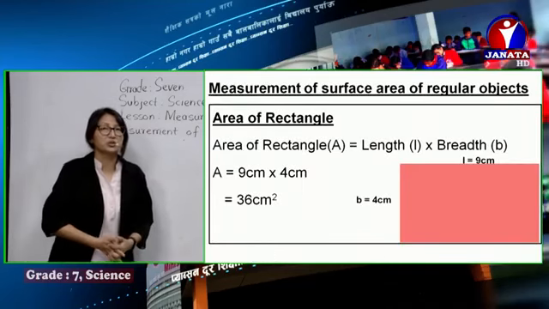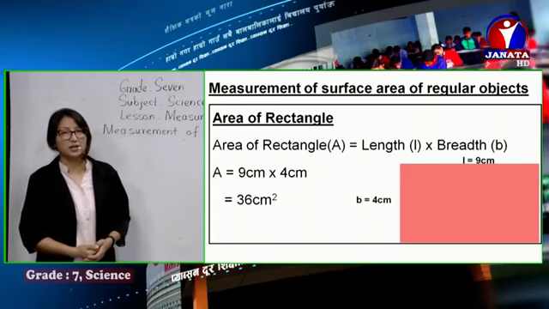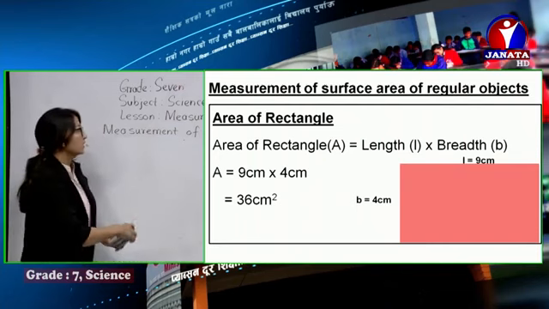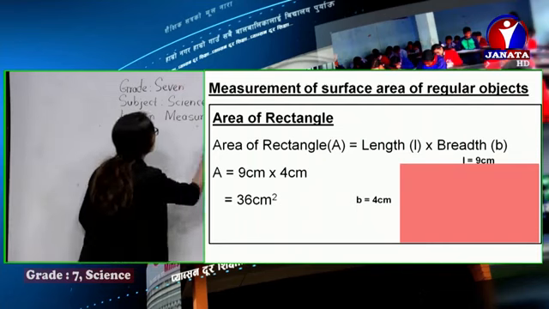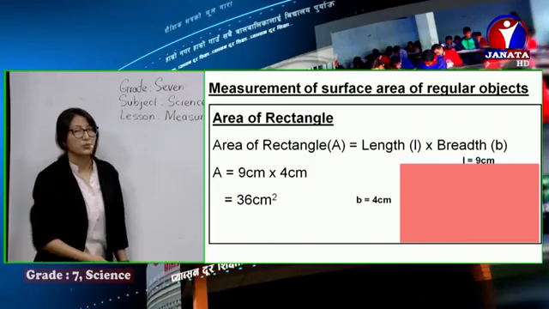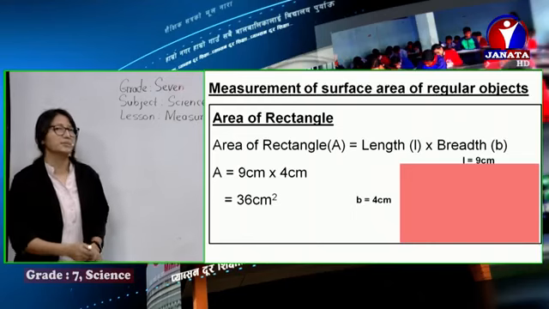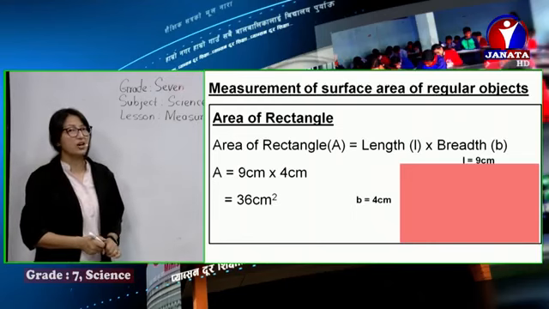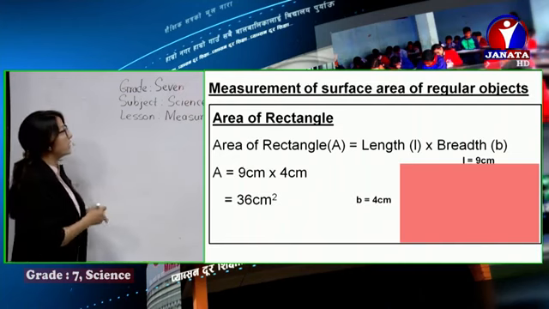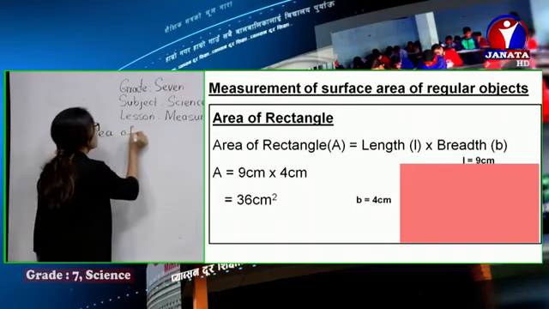Now we move on to the calculation of surface area of regular objects. Under measurement of area of different regular objects, we are going to measure the surface area of regular objects. Now you can check here the area of a rectangle. How do we measure the area of a rectangle?